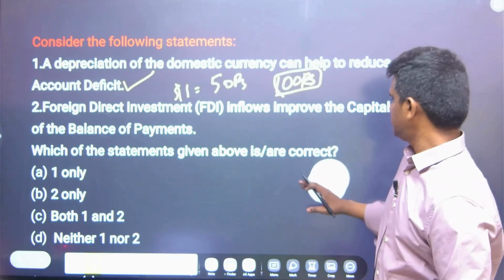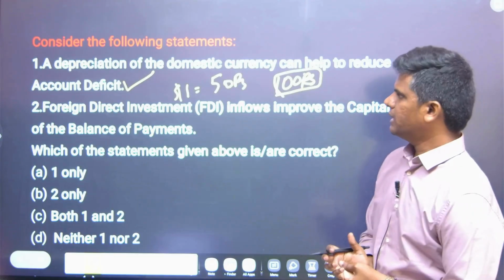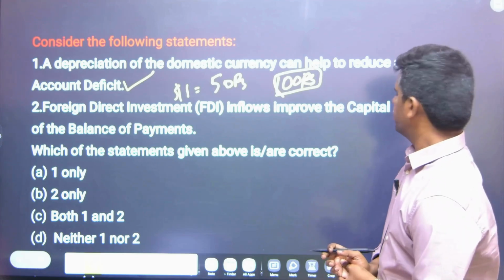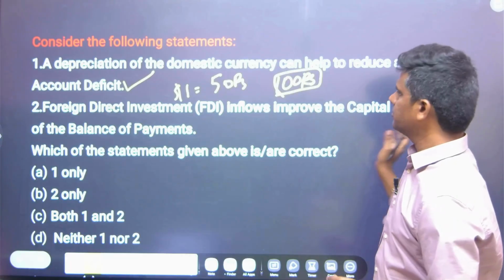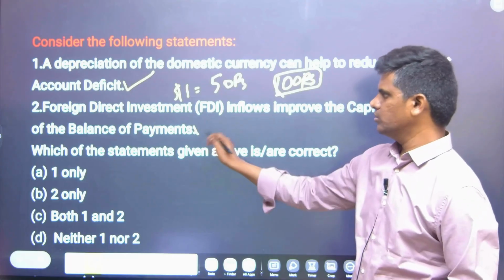And the second option is foreign direct investment inflows improve the capital account of the balance of payments. This is also true because when more FDI comes, it improves the capital account. They directly come into the capital account. So both are true.